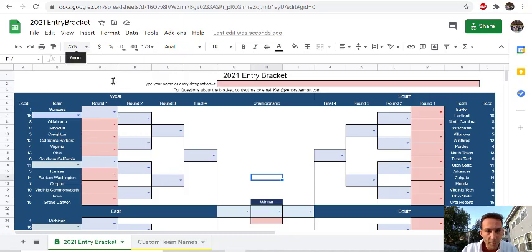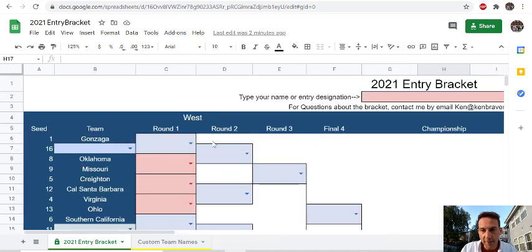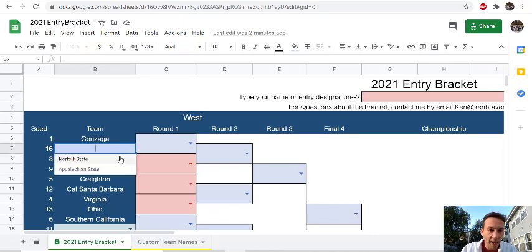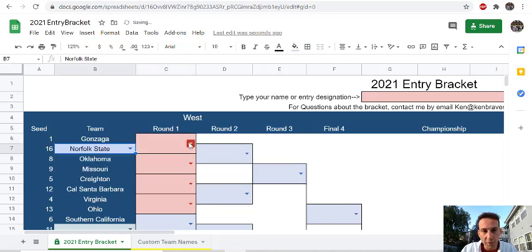It's pretty straightforward. This is what it looks like. I have the current teams in here. I've done my cursory checks in the beginning, looking at all the names. I think I got them right. Obviously I'll be looking at it all night tonight to make sure this is working properly. There are a few play-in games, and we're going to discuss what to do with them because the full 64-team bracket essentially isn't complete yet. So Norfolk State versus Appalachian State, one of those teams would go here. You would just choose them, and then you're going to want to choose the winner of Gonzaga versus the winner of this game. So they're blank right now.